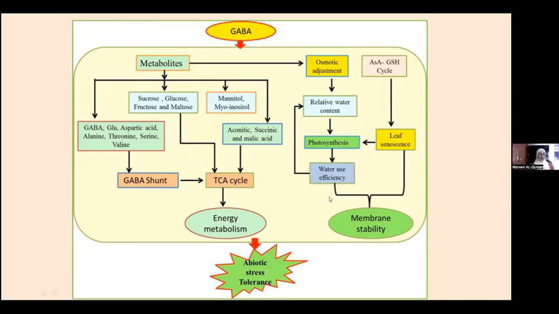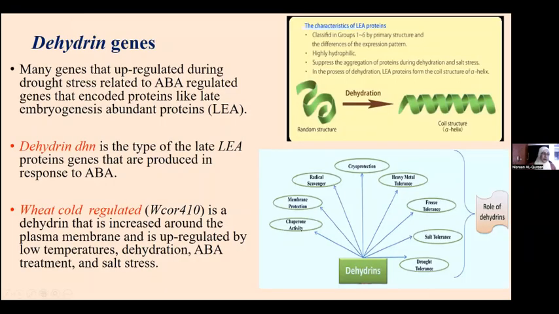tolerance. Now, what I was interested in was to see the relationship between the accumulation of GABA under drought stress and the expression of dehydrin genes. We focus on two dehydrin genes. And as you all know, dehydrin genes are upregulated during drought stress, and they are related to the abscisic acid regulated pathway. They encode proteins like late embryogenesis abundant protein.